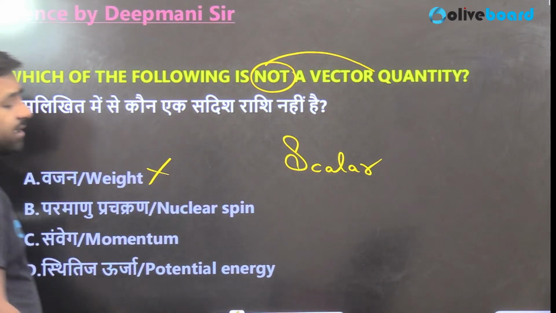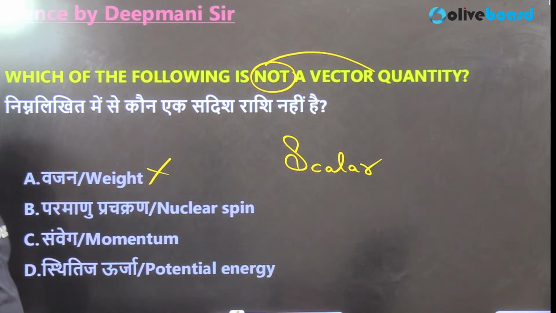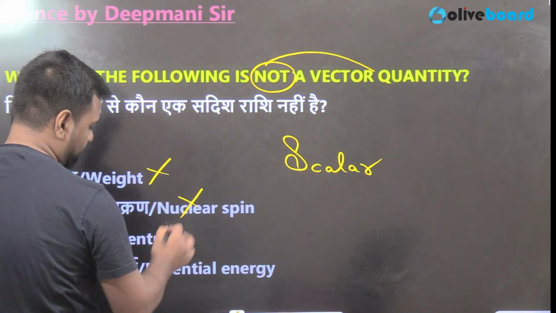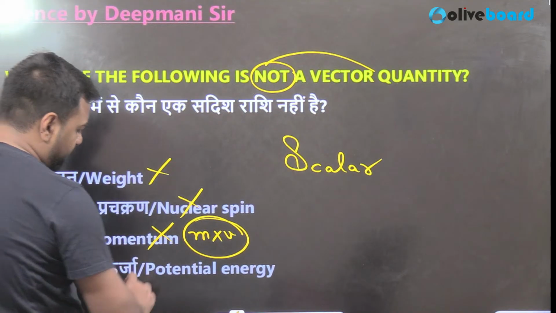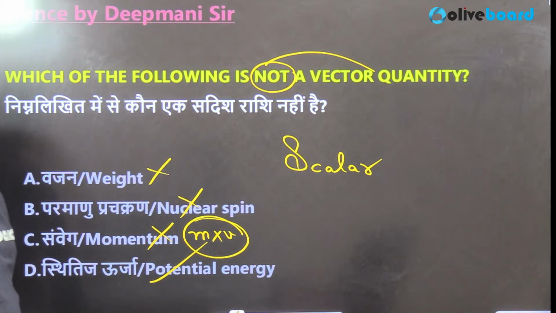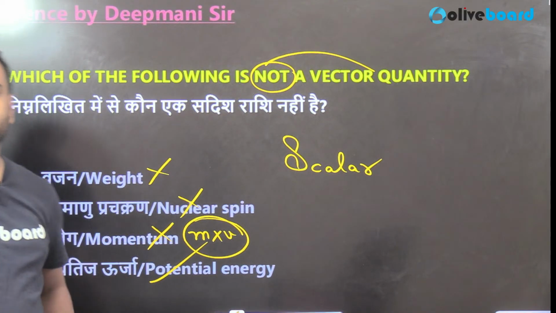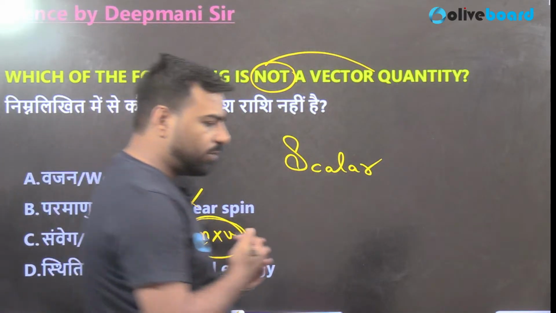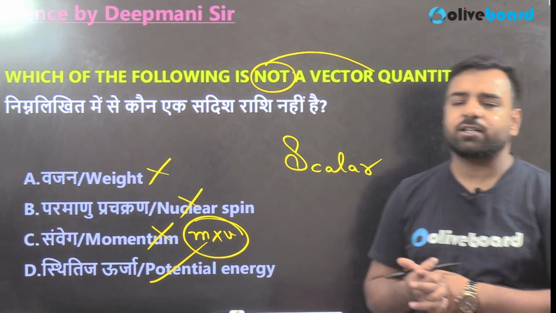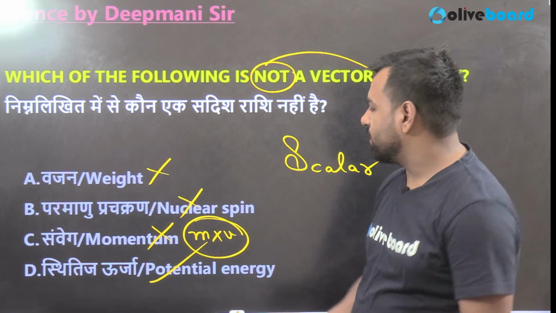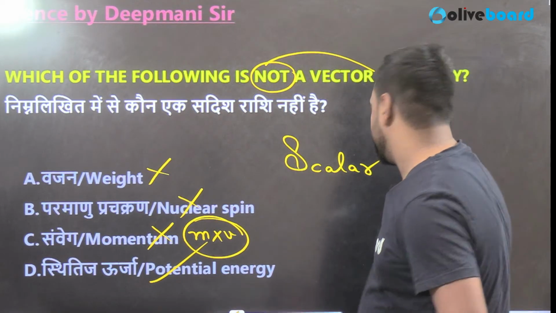No. So is it nuclear spin? Tell me fast. So again sir, no. Is it momentum? No sir. That's the product of mass and velocity. Is it potential energy? Right. M into G into H. So energy is the quantity that only has magnitude. Energy doesn't require any direction, right? So it is a scalar quantity and not a vector quantity. So I'll go with this potential energy.